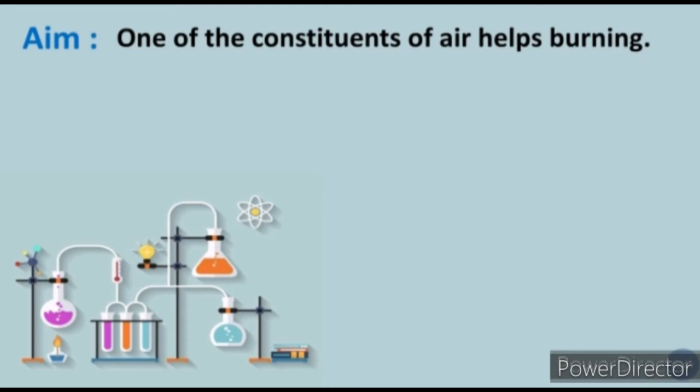Yes, students, there are many gases in air. So we have to prove in this experiment that one of the constituents, that means one of the gases in the air, helps in burning. This is our aim. Aim means this is what we have to prove today through this experiment.